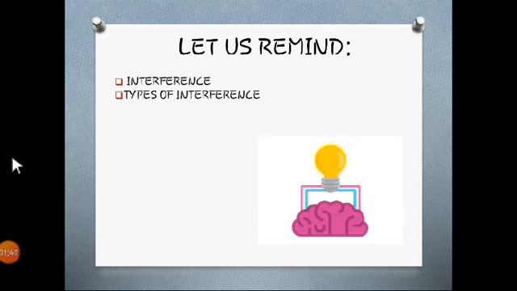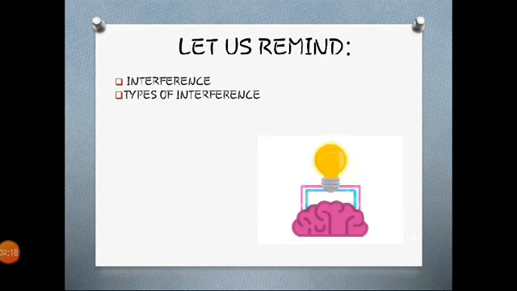After that, we have seen the types of interference. How do we distinguish the types of interference? When two or more waves interfere with each other, what exactly happens? We consider two conditions. The first condition is when both waves are incident on the same path. That means when crest is falling on crest and trough is falling on trough, they give us constructive interference, in which the amplitude is maximum and displacement is also maximum.